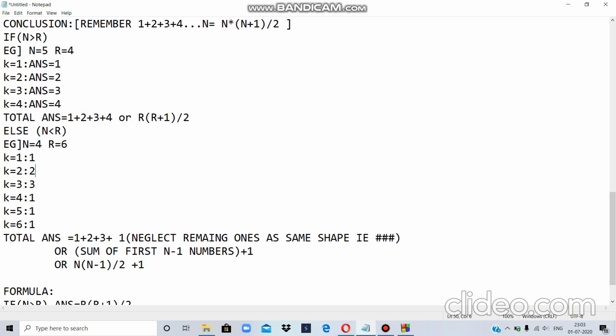Case 3, N is again greater than K. I will get 3 as my answer. For these cases, N is less than or equal to K, so I will get 1. Summing these answers, I will get 1 plus 2 plus 3 plus 1. Now, a very important thing over here is that I am neglecting the remaining ones.